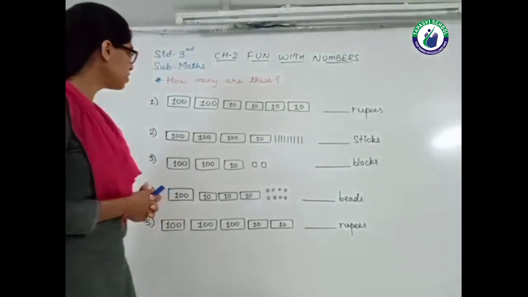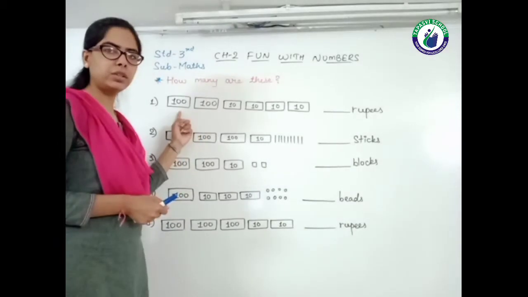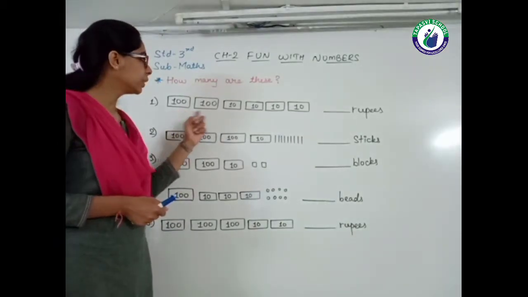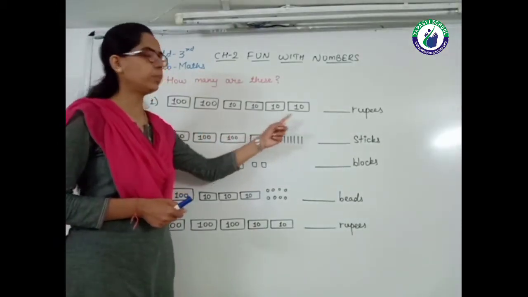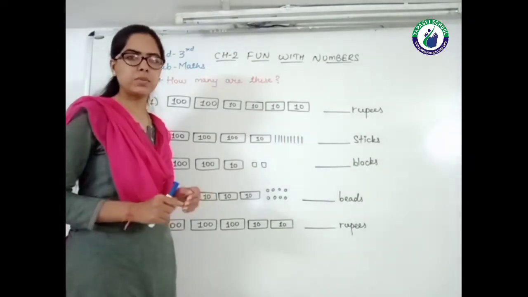So look at the first one. Here are two 100 rupee notes given: 100 rupee and 100 rupee. Then 10 rupee, 10 rupee, 10 rupee and 10 rupee. Four 10 rupee notes are given. So we just have to count it.